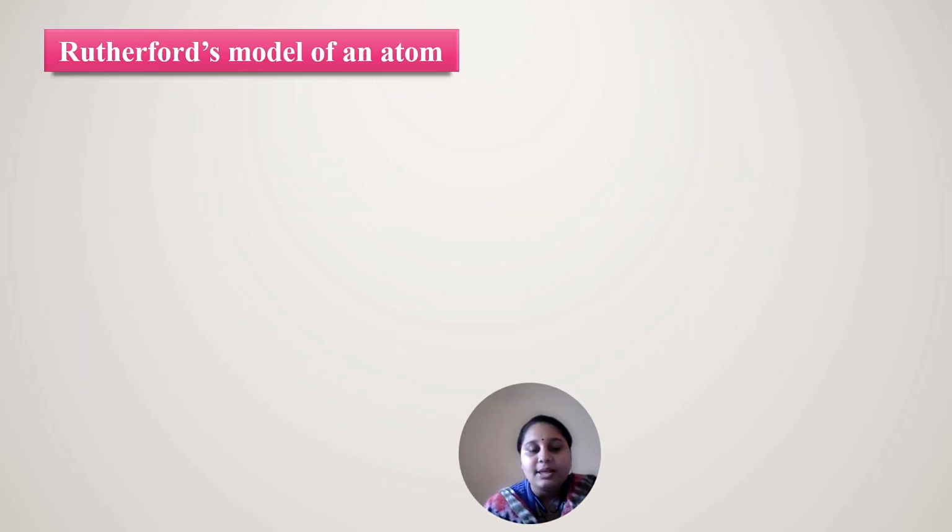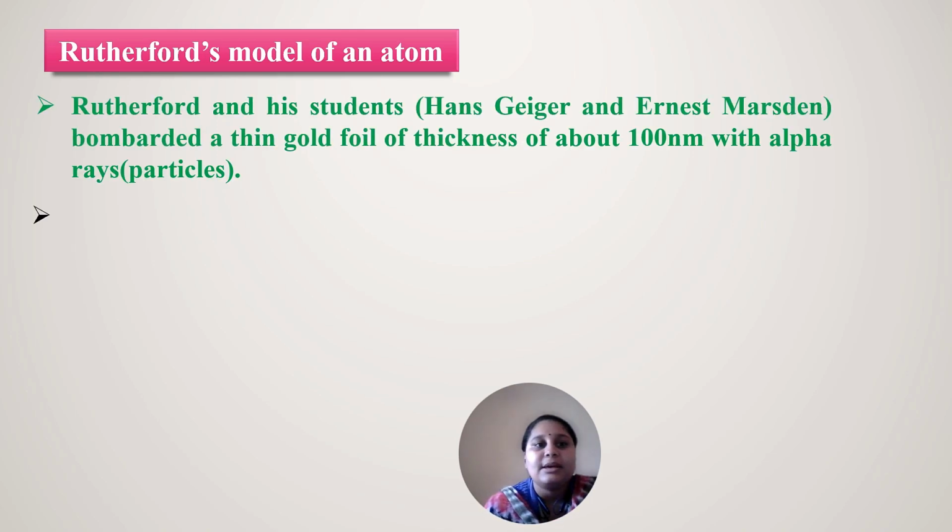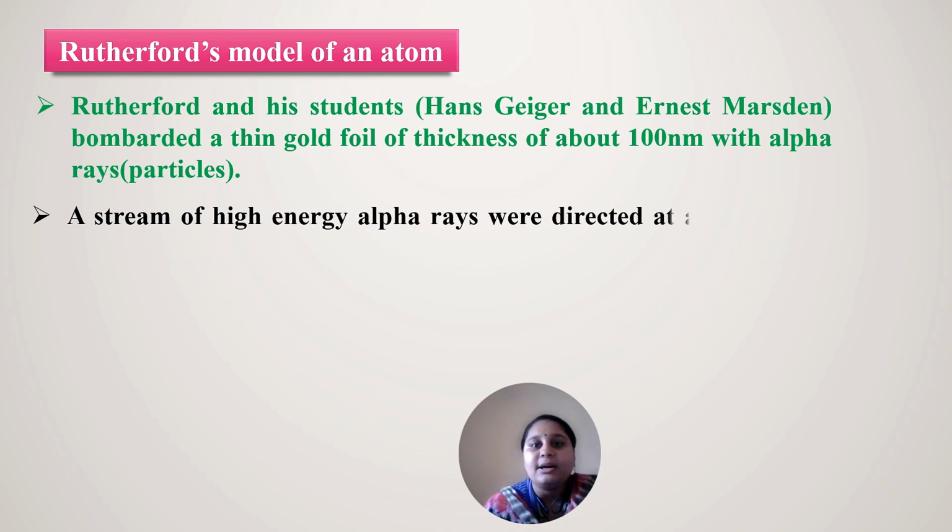The next model of an atom is Rutherford's model. Rutherford and his students, Hans Geiger and Ernest Marsden, bombarded a thin gold foil of thickness about 100 nanometers with alpha particles.